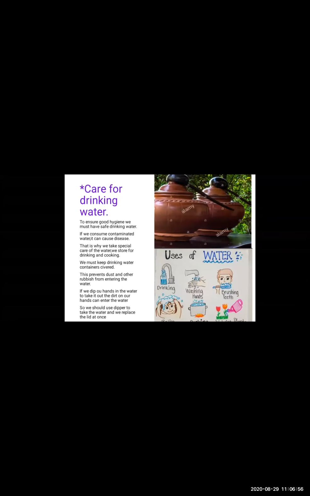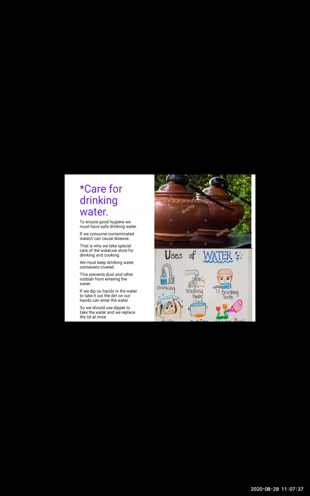Whatever water we use for drinking and cooking, we usually see that the water is kept in a clean place. It is properly closed. The lids are properly covered on the vessels. When you enter the kitchen, you must have seen your mama has kept the big vessels properly covered. On top of the water, your mama must be keeping big plates so that no dust will enter the water. So we should take proper care of the water, especially for drinking and cooking purposes. We must keep the drinking water container clean and covered.